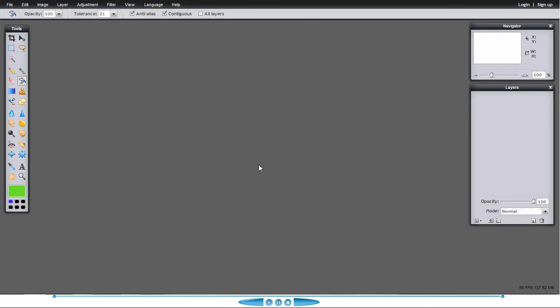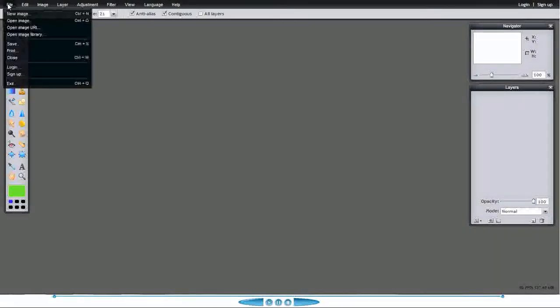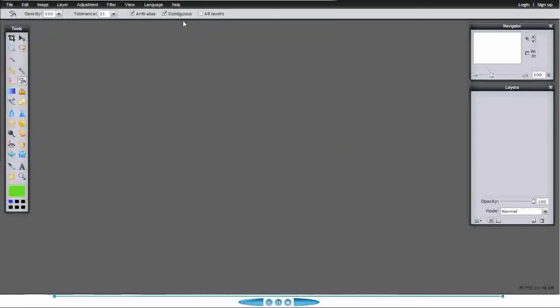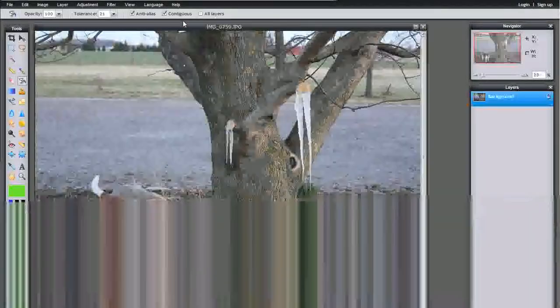Hello, this is a quick demo of Pixlr. It's made by Autodesk. They make great stuff and this is free. You can tell there's some inspiration from Photoshop in the interface. I'm going to open an image from my hard drive. Again, this is a web-based tool, so it is internet dependent.